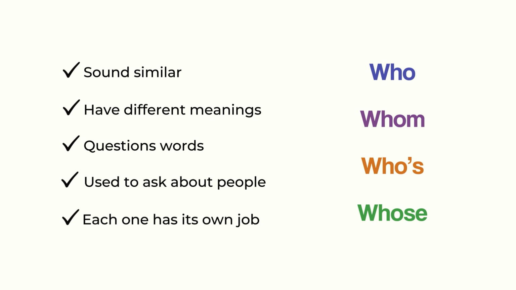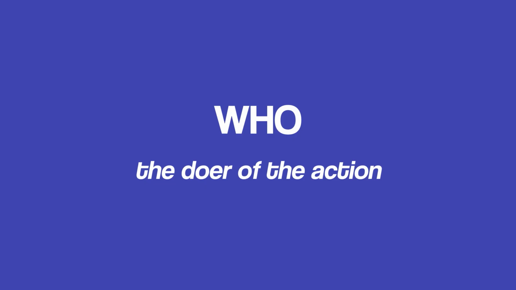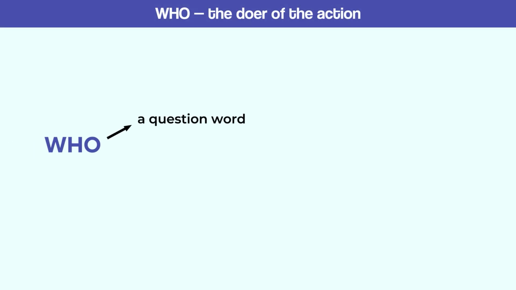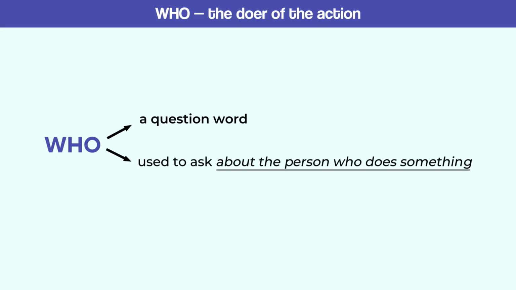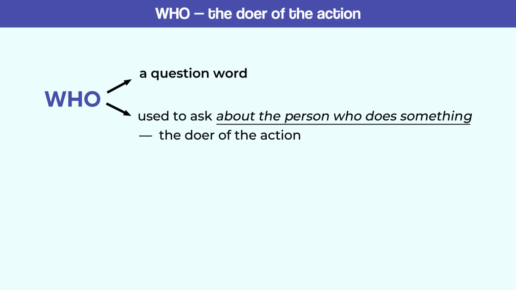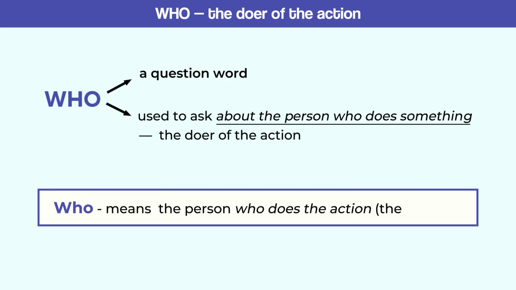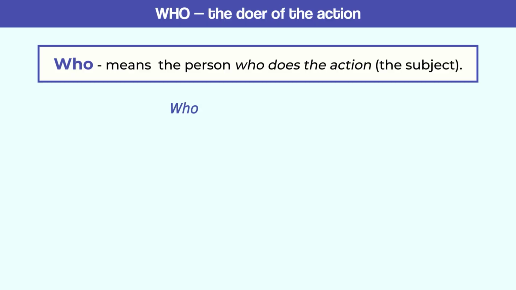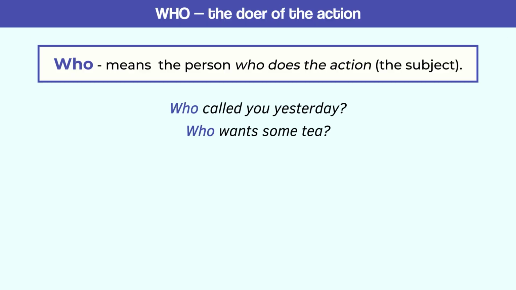Let's begin. Who, the doer of the action. Let's start with the most common question word, who. We use who when we want to ask about the person who does something, the doer of the action. So, who means the person who does the action. It's the subject of the question. Examples. Who called you yesterday? Who wants some tea? Who will come to the party?